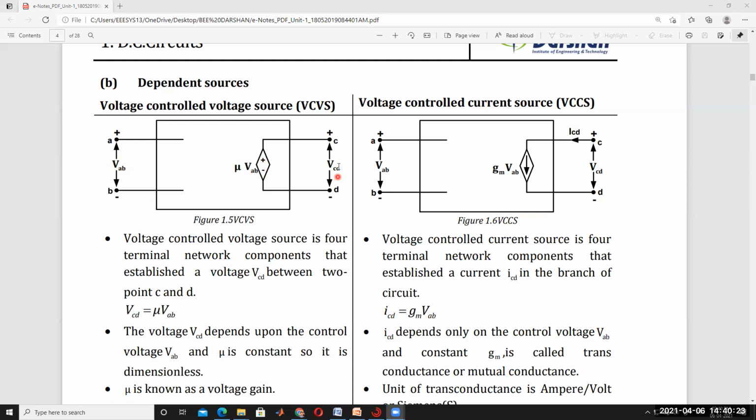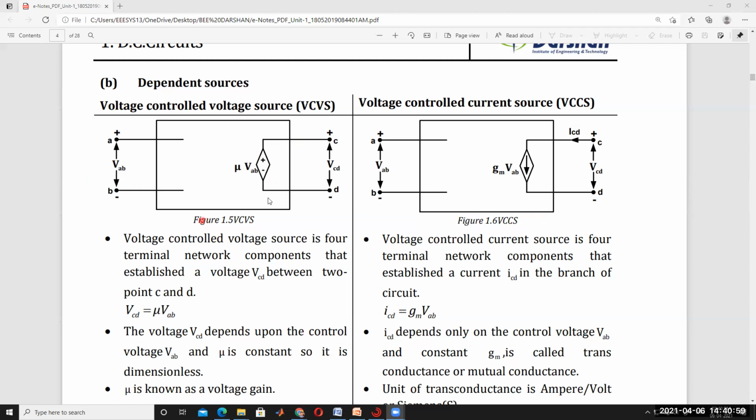Here VCD is called the output terminal, C and D. This output terminal is connected exactly like this, so whatever voltage appears here is the same voltage. Under parallel conditions, the voltage is the same. Under series conditions, the current is the same. If resistors are connected in series, the voltage divides and the current is the same. If the resistors are connected in parallel, the current divides and the voltage is the same.